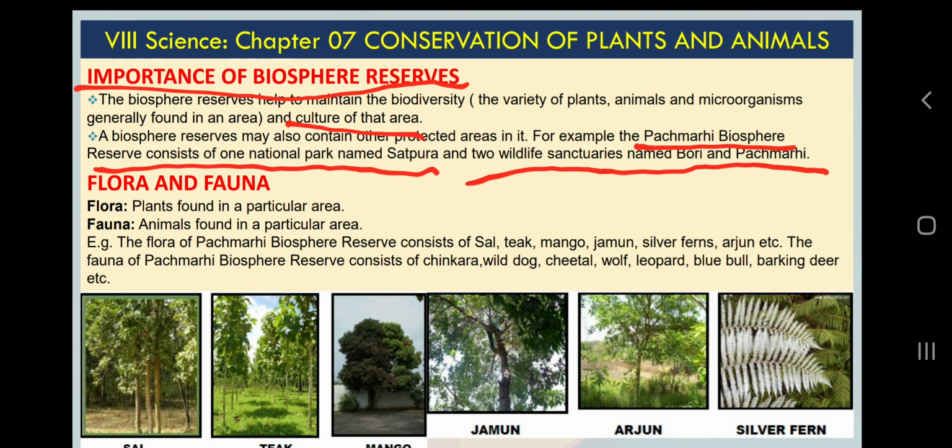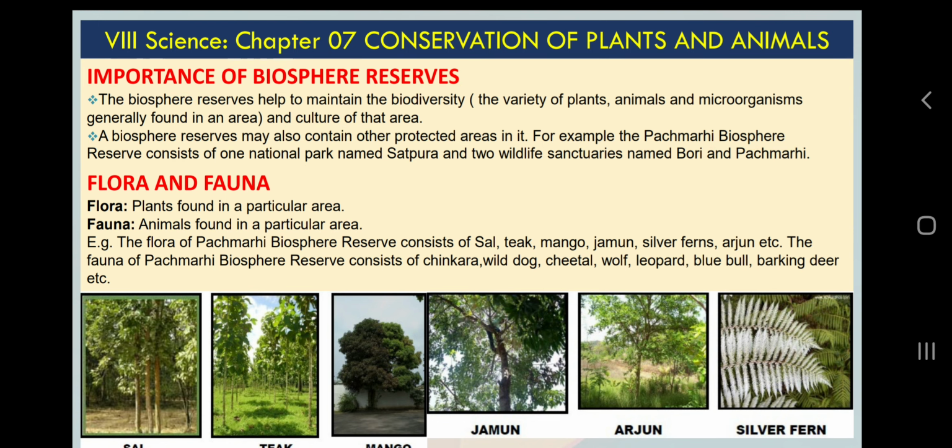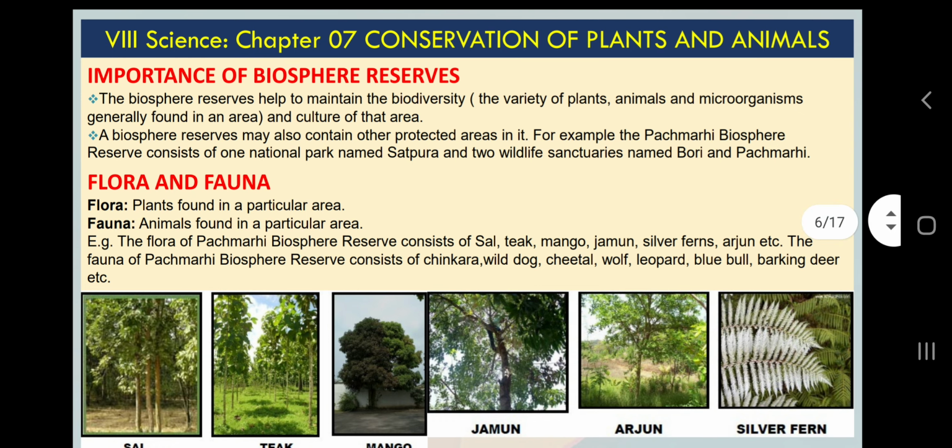This is mentioned in our NCERT, so there may be some questions from this biosphere reserve. Here you can see the biosphere reserve is large, larger than national parks and sanctuaries. In one biosphere reserve we are able to see one national park, which is Satpura, and 2 wildlife sanctuaries. As I was mentioning, you will see fewer national parks and more wildlife sanctuaries. So in one biosphere reserve, Panchmarhi, we have one national park and 2 sanctuaries.